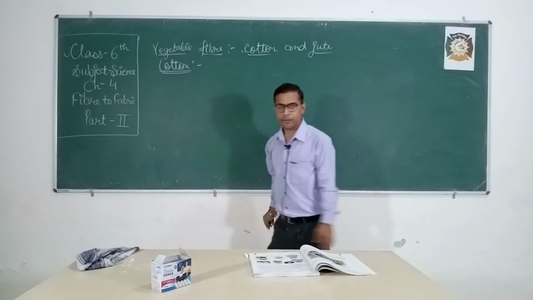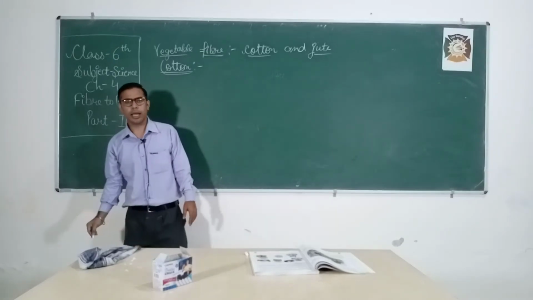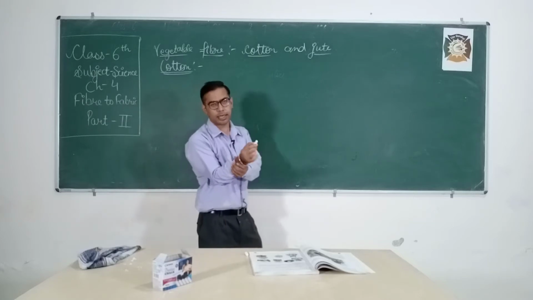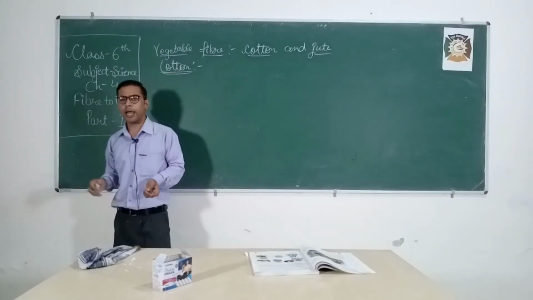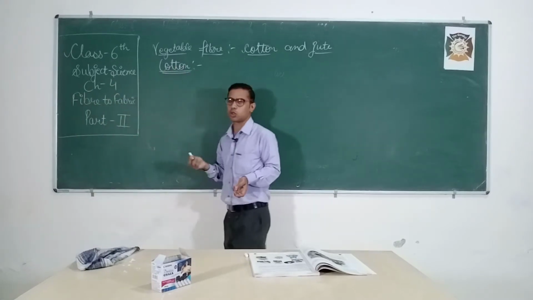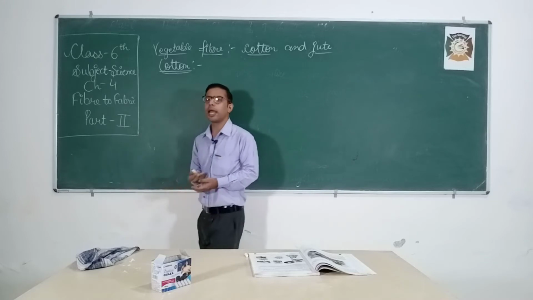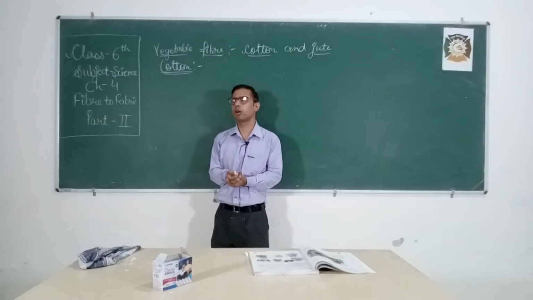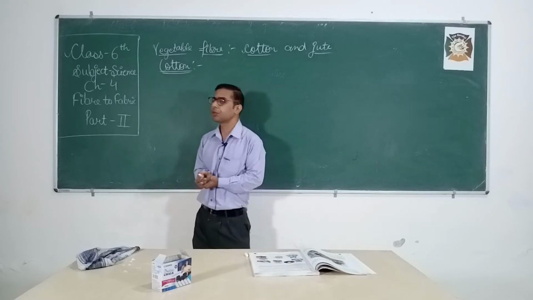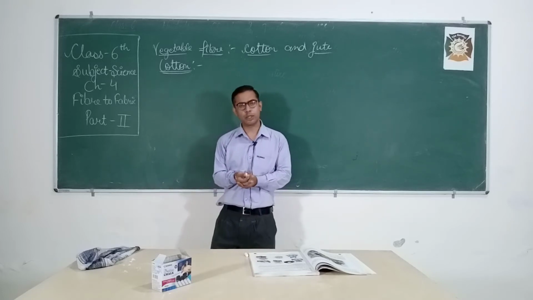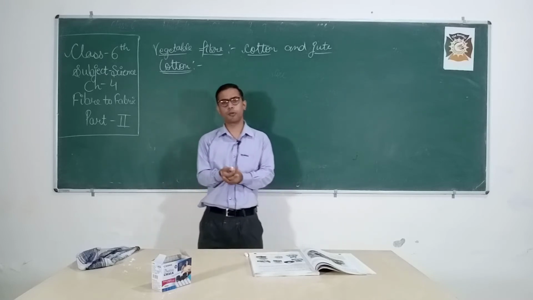Cotton, as we know, is white in color. It is used in several places, like in blankets and quilts. It is used as padding in a pillow and also in the sofa. Cotton is also used to make different types of fabric, like fabric for curtains and bed sheets. Our clothes are also made of cotton. Cotton is a natural fiber which is very good, and it absorbs a large amount of sweat.